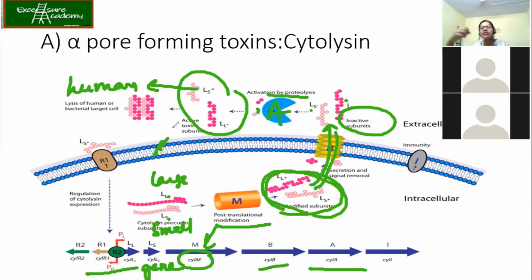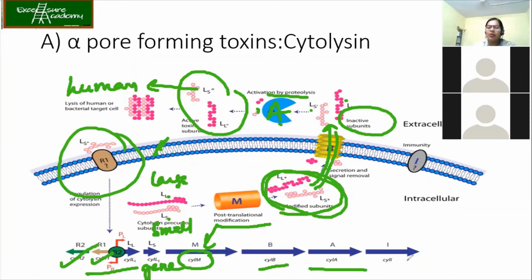So there are chances that these large subunit and small subunit might attack the bacteria itself. To prevent that, we have got this regulatory protein. Okay, so they make sure that these subunits are not killing themselves, and for that they have got CYLR1 and R2. Okay, is it clear till here?